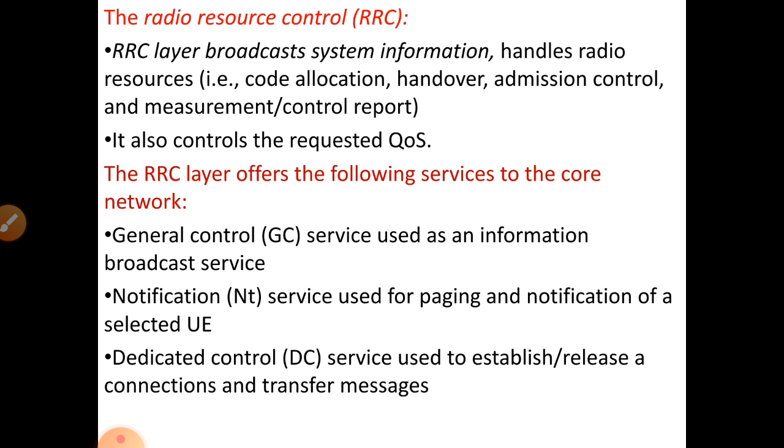NT is nothing but notification services. They are used for paging and notification of selected user equipment. Paging is nothing but providing various types of services from one point towards another point, or adding more devices within a single coverage area. And DC is nothing but dedicated control services. They are used to establish or release the connection and transfer messages from one system, one network, towards another network. So these are the different types of services provided by the UTRAN channels.